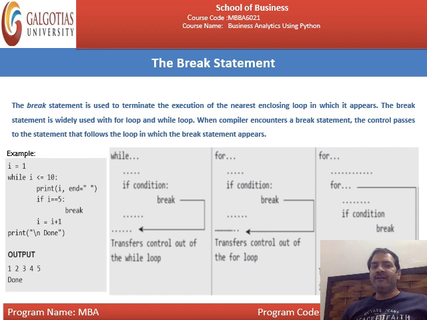When the value of I is equal to 5, here break will be applied, and the compiler will take the control out of this particular loop, and it will execute this one, print \n, done. That means \n means it will simply print the done statement. This is the example of your break statement.